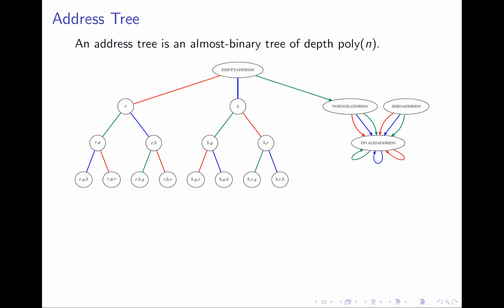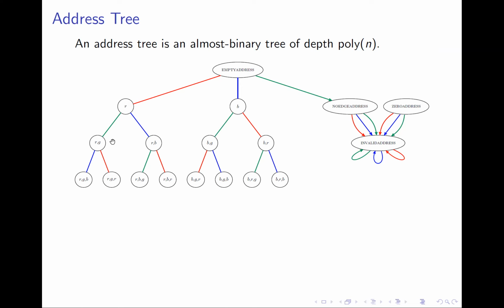Each non-root and non-leaf vertex has three outgoing edges, one of each color. So for instance, this vertex has an edge of each color incident to it. Each non-root vertex on the left hand side of the tree is labeled by the sequence of colors that you can take from the root to reach that vertex.